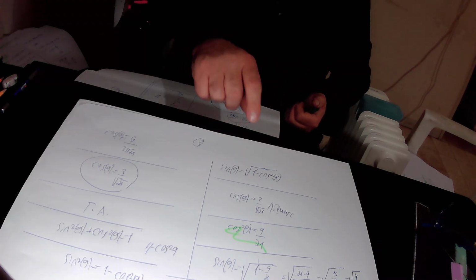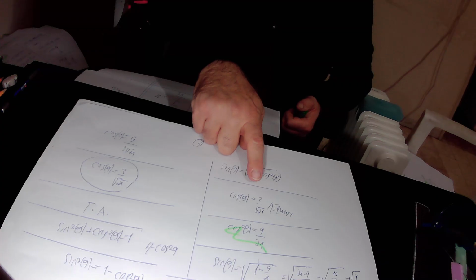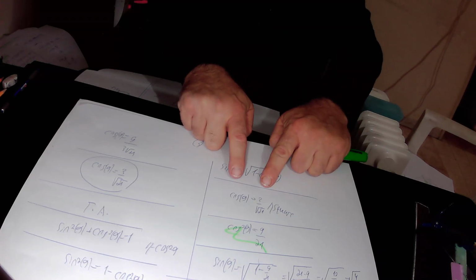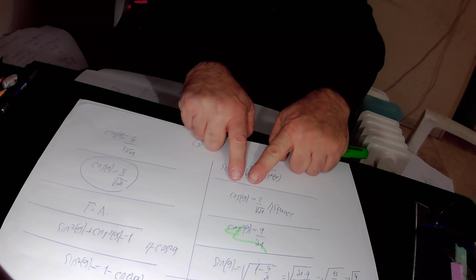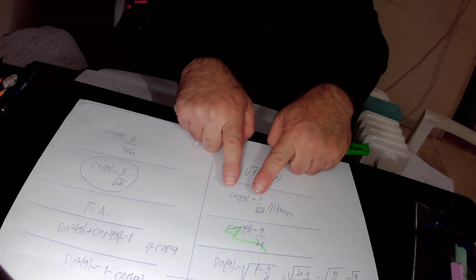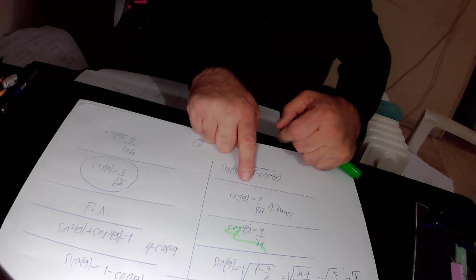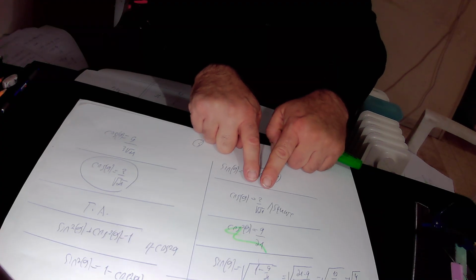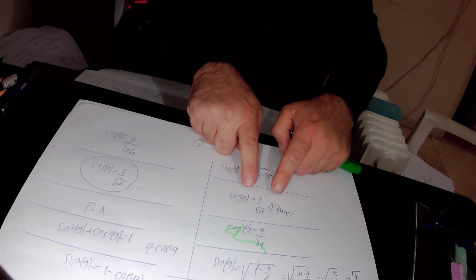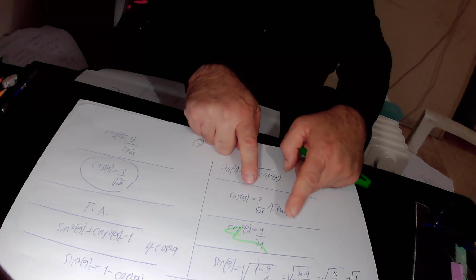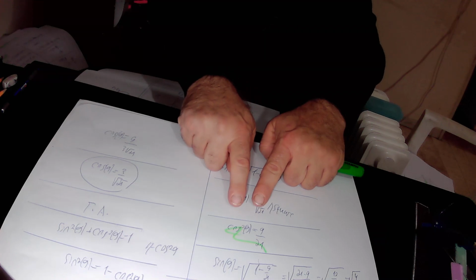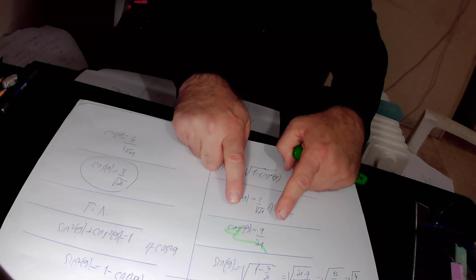We already found out that cosine alpha equals 3 over square root of 21. So we squared this equation and we have cosine square alpha. We squared both sides of the equation. 3 over square root of 21 squared is 3 squared, that is 9, over square root of 21 squared, which is 21. So in total we found out that cosine square alpha equals 9 over 21.